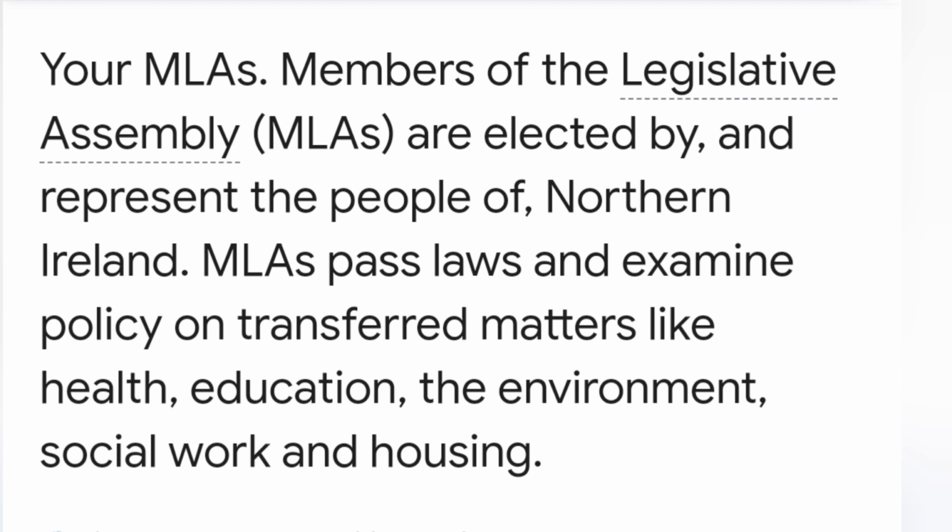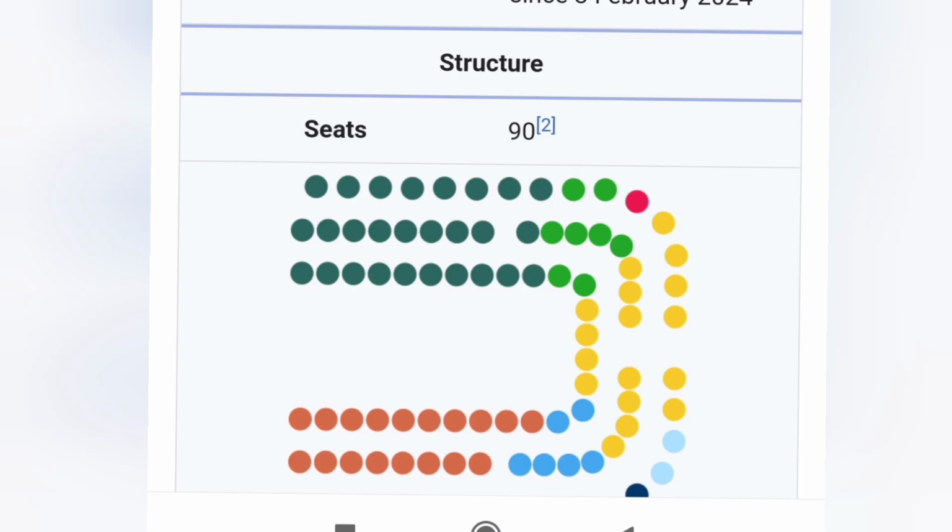However, in all of these three countries, there are also MPs who are elected to go to England and represent us in the House of Commons. Let's look at the number of MLAs. There are 90 seats for elections within Northern Ireland to elect your MLA.